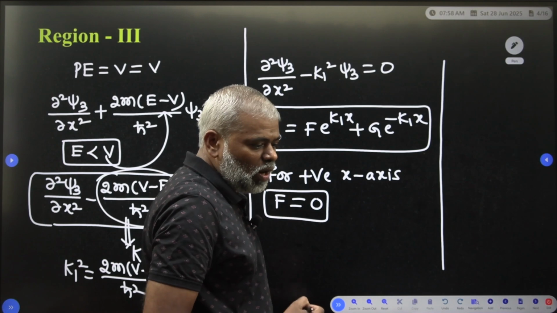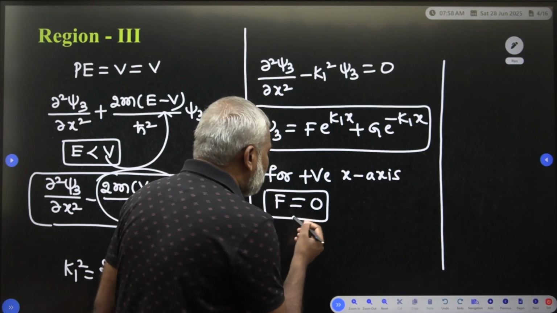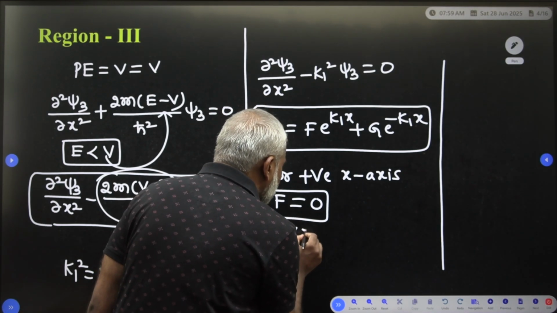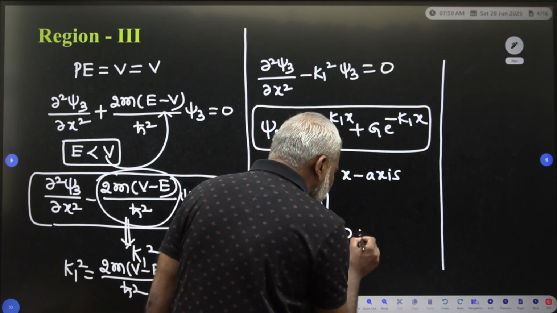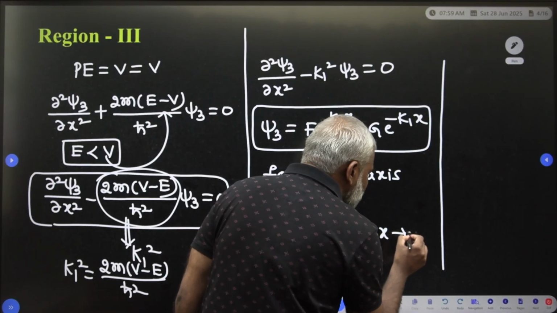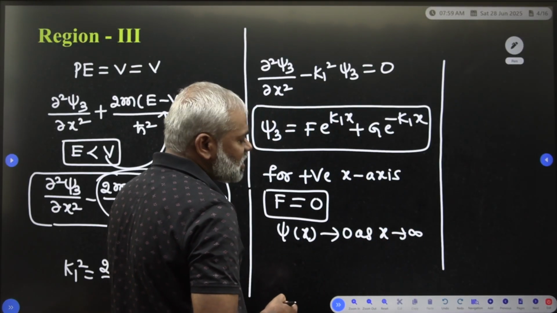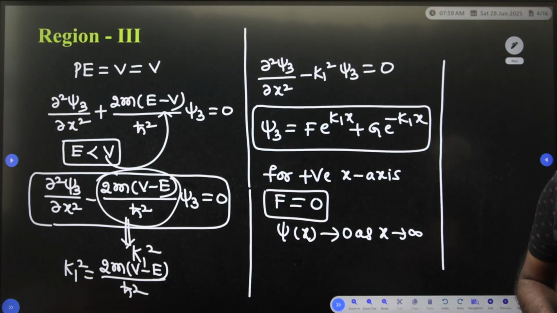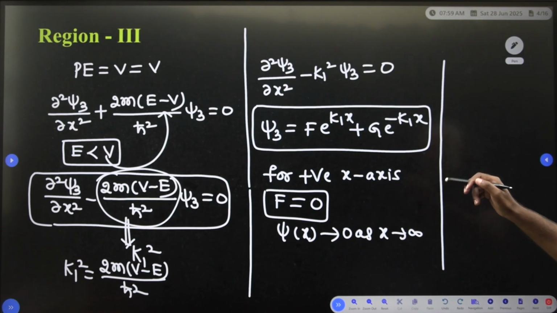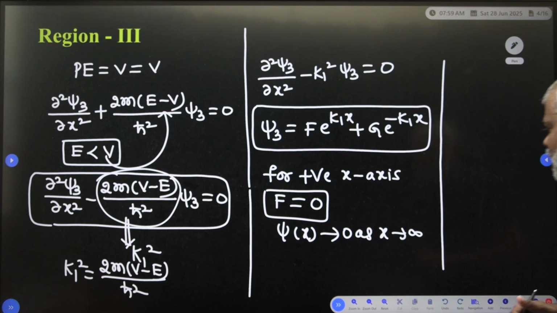Because ψ(x) tends to 0 as x tends to infinity. So f must be 0, since ψ(x) cannot be non-zero as x tends to infinity.